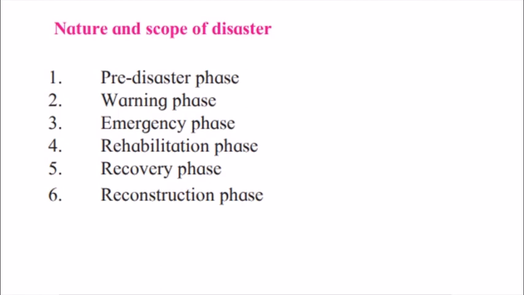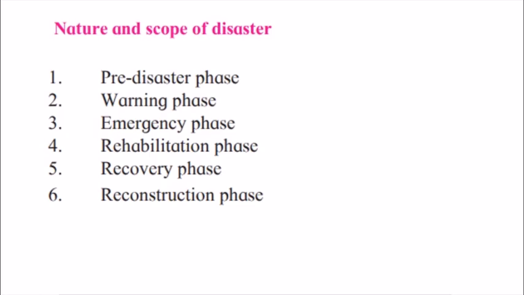Next, we have the reconstruction phase. Now this is a little complicated phase. This phase begins when rehabilitation starts. People reconstruct their buildings, and facilities like roads, water supplies, and hygiene facilities are all allotted to them. In this phase, the people are recovered completely, and whatever they have lost is reconstructed and given to them. So these are the nature and scope of disaster, and how a disaster management team works in any kind of disaster.